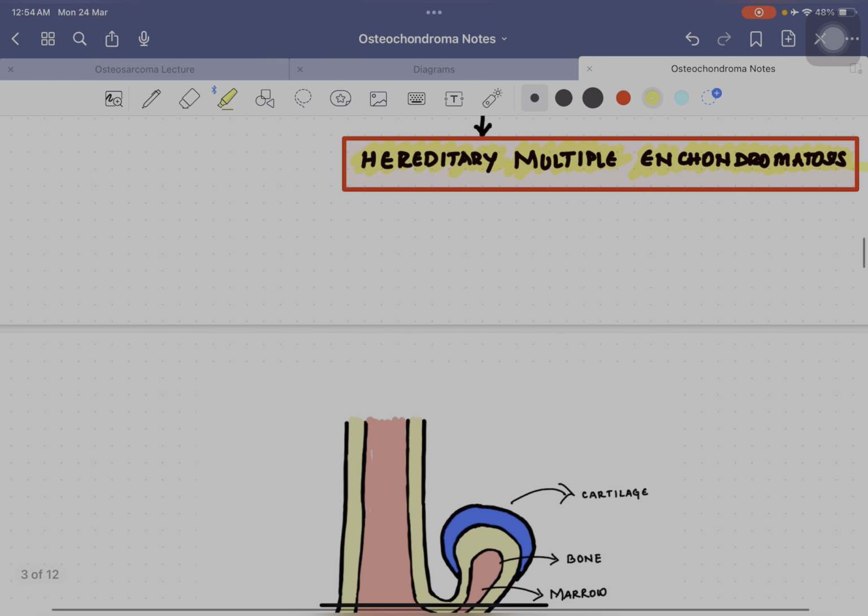Coming to the types, there are two types of osteochondroma. One is your sessile type, which is a broad based swelling. Can you see? It is broad based and it is less prominent.